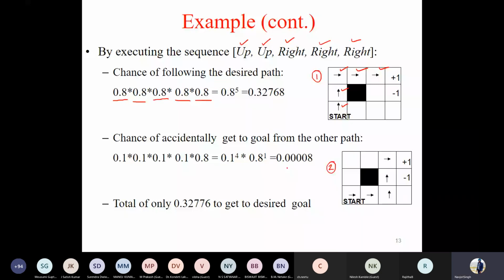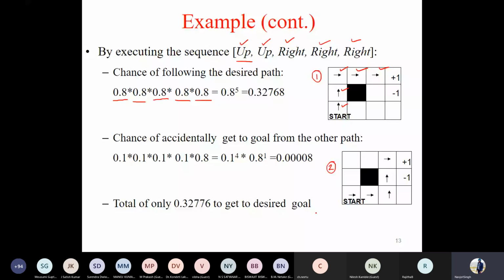Now let's understand the other path. If you pick the other path, on the start state, what is the desired action I should select? It is up. What have you selected? Right. Now, with respect to the desired action, what is the action you have selected? What was desired was moving up.